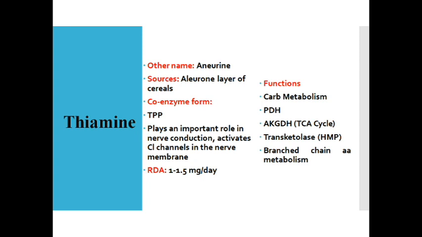Once we have taken the food, it is converted into glucose. Glucose has to undergo glycolysis and the TCA cycle with the help of insulin. Whenever insulin is released, it enhances the utilization of glucose via carbohydrate metabolism. Which are those enzymes? TPP is required in the PDH reaction. What does PDH stand for? Pyruvate dehydrogenase, which converts pyruvate, an aerobic glycolysis end product, into acetyl-CoA, which takes place in the mitochondria with the help of the pyruvate dehydrogenase complex.